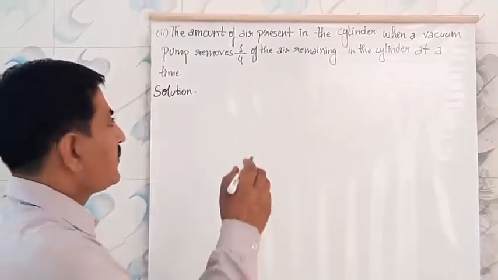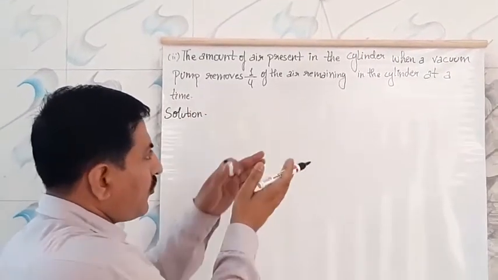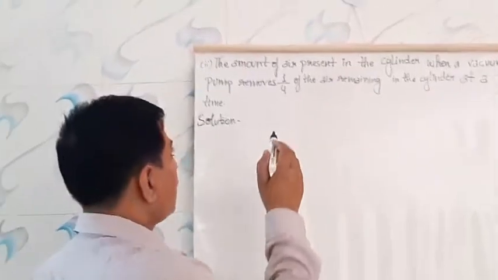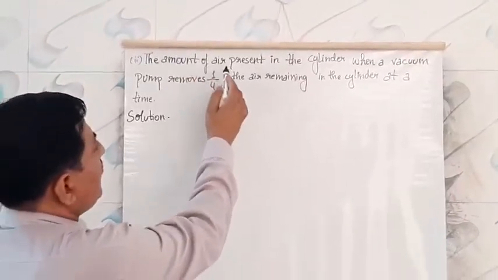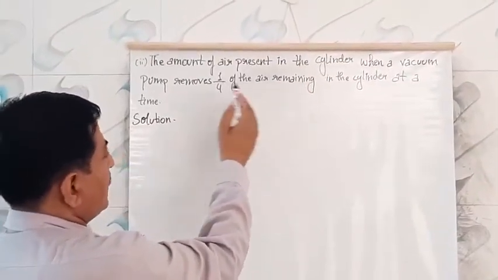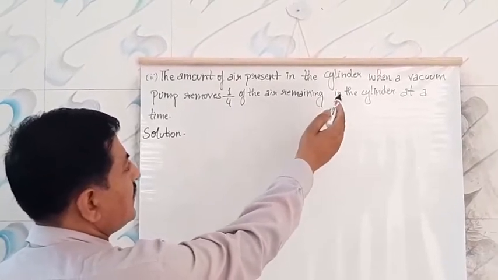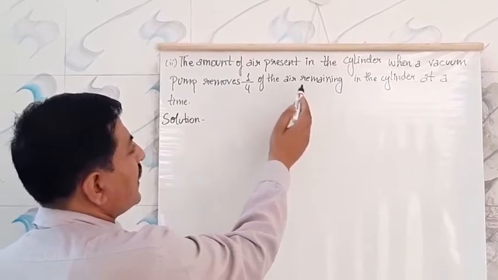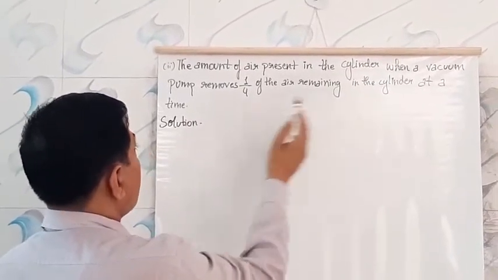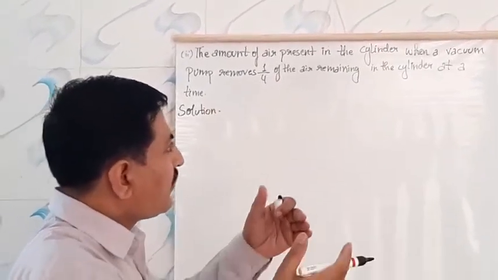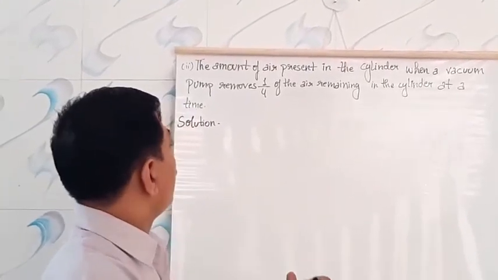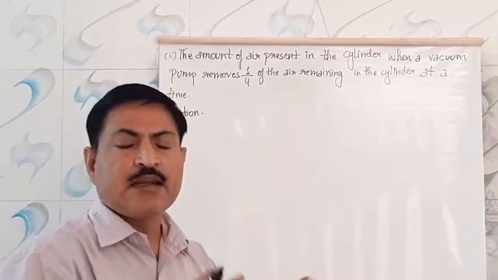Students, the second part of the same question: we have to find out again whether in this situation an AP is forming or not. The question is the amount of air present in the cylinder when a vacuum pump removes 1/4 of the air remaining in the cylinder at a time. Means with the vacuum pump, when the air is taken out, 1/4 part of the air is removed at a time.